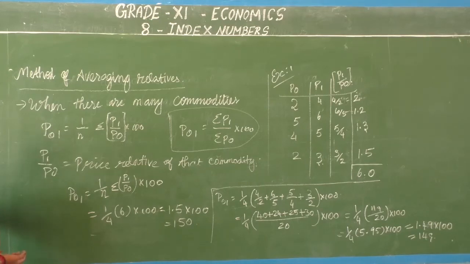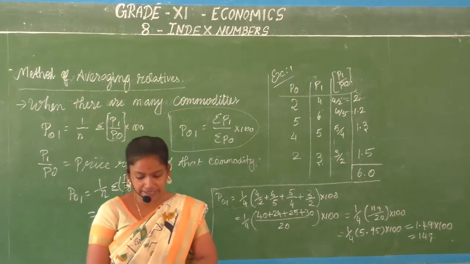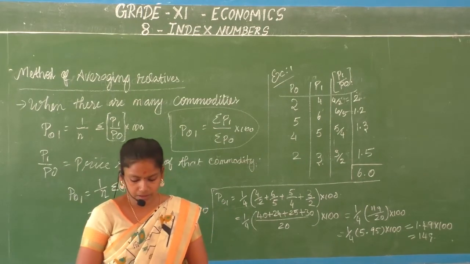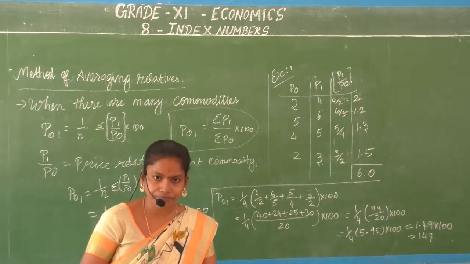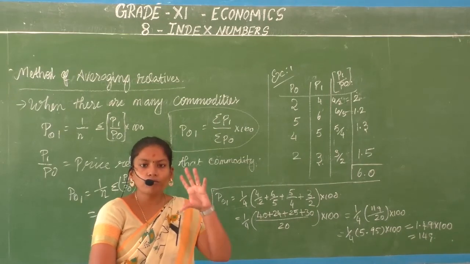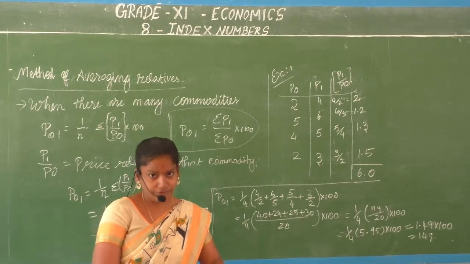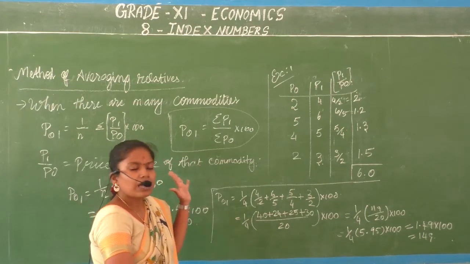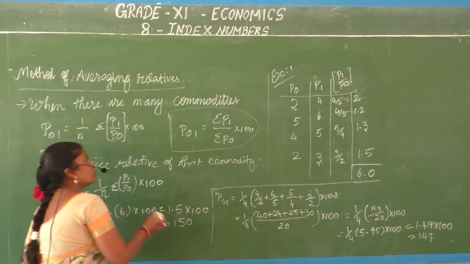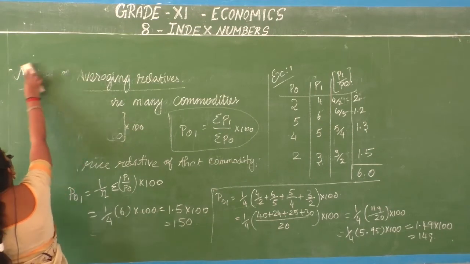Alright children, I hope you have understood the method of averaging relatives for the simple index number. In the next session we will be talking about the weighted index number, and then we will be moving on to consumer price index. Hopefully in the next session we will finish this chapter. Alright children, I have taken very little. ரொம்ப கொஞ்சம் தான் இந்த session teach பண்ணியிருக்கேன். It is because I don't want you to get confused with the aggregative method and the method of averaging relatives. So kindly go through it, and if at all you have any doubts, yes of course feel free to reach me out and get your doubts clarified.